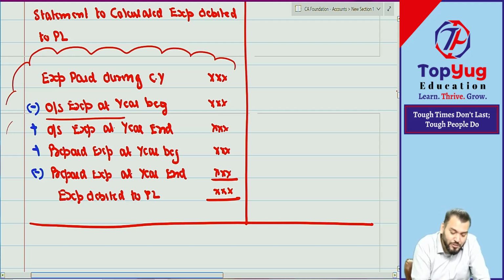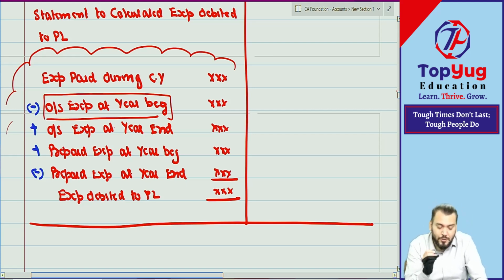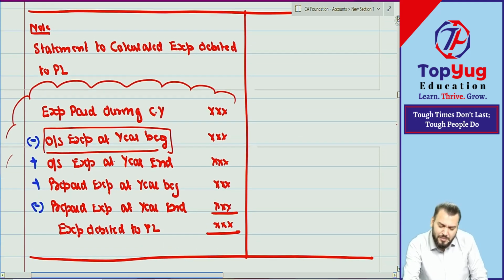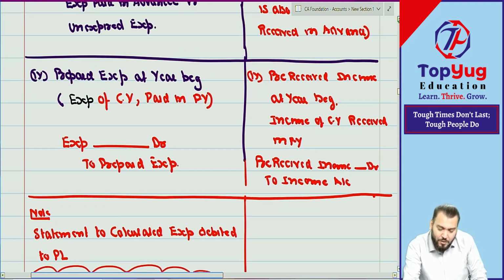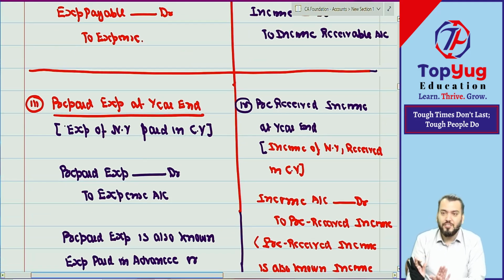You just remember this: outstanding expense at year beginning is minus. Then automatically you can find out the others. If you know minus outstanding expense at year beginning, then at year end it will be plus only. And prepaid is the reverse. Memorize it. It is very easy to memorize and you can attempt all the questions, if they have given this question in the exam. But what happens if they change the question? That time you will find difficulty. Understood? So what I am saying is that of course there is a lot of stress in your mind right now, but it is a matter of 1 or 2 days.